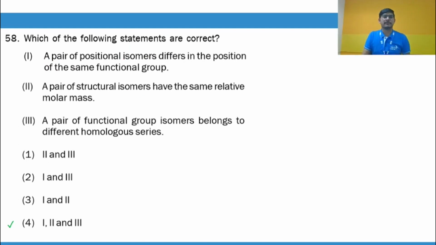Which of the following statements are correct? A pair of positional isomers differ in the position of the same functional group. Yes, that is how we define positional isomers. Same group but different positions. A pair of structural isomers have the same relative molar mass. See, isomers always have same molar mass, right? That is how we define isomers. They have the same molecular formula, so same relative molecular mass. A pair of functional group isomers belong to different homologous series. You see, for a given homologous series, the functional group is constant. There is a specific functional group. Now, by definition, functional group isomers have different functional groups. So they will belong to different homologous series. Okay. So all these statements are correct.